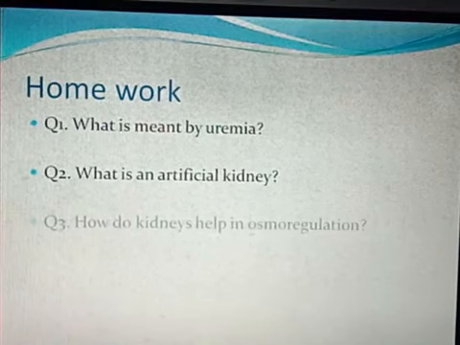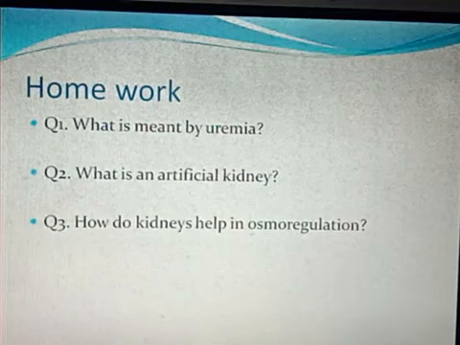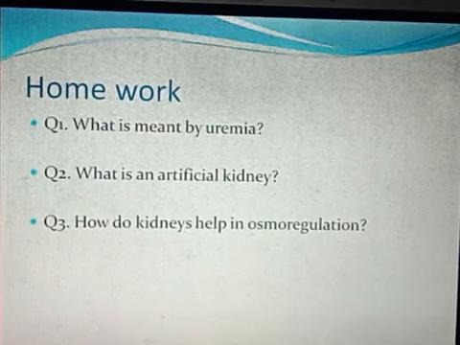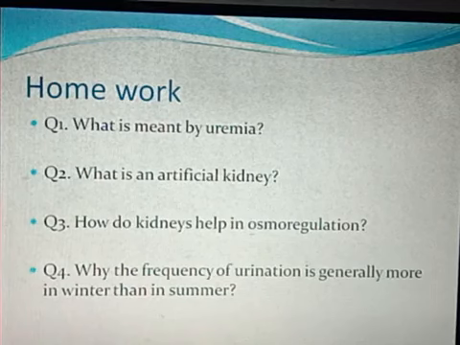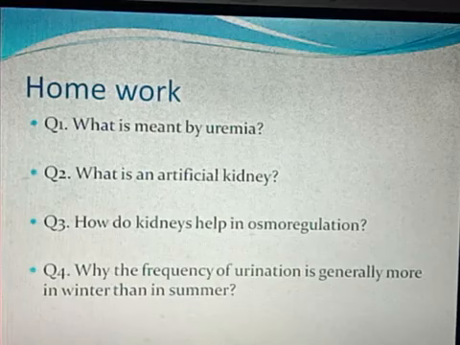Then question number 3, how do kidneys help in osmoregulation? Here you have to write the procedure of osmoregulation. What are the steps? And the last question, question number 4, is why the frequency of urination is generally more in winter than in the summer. So these are the 4 questions that you need to find the answers to and write in your copy.